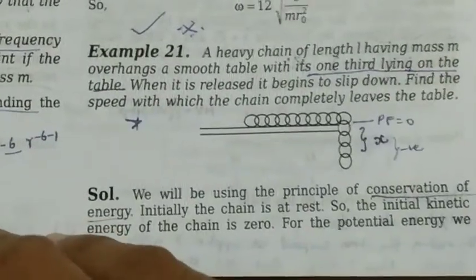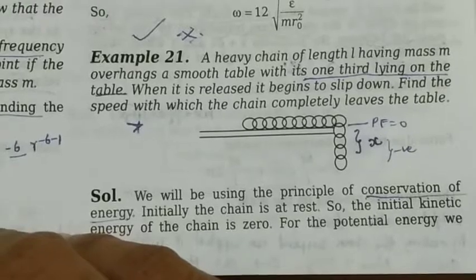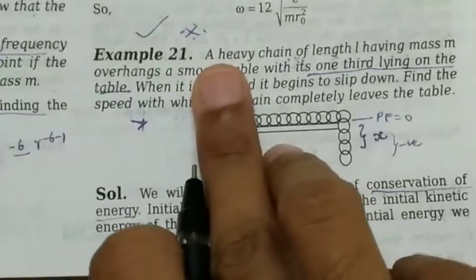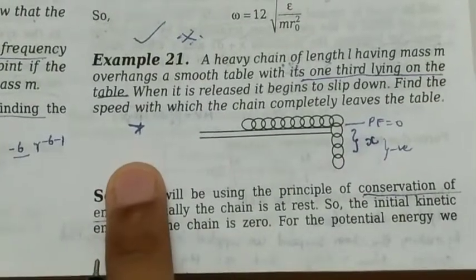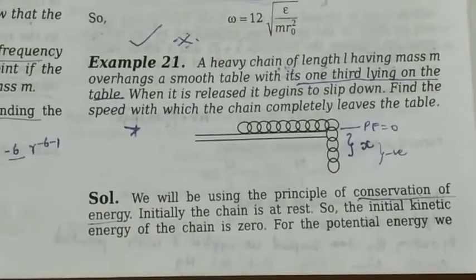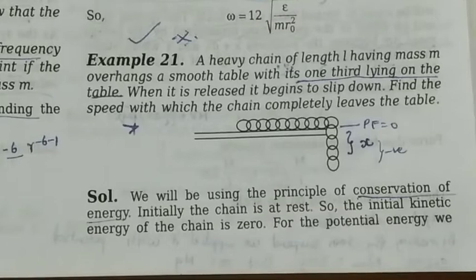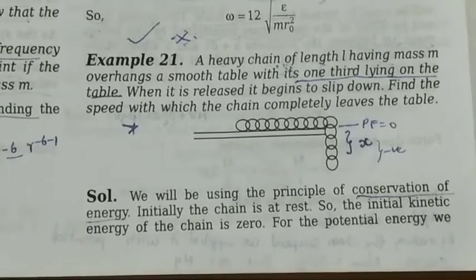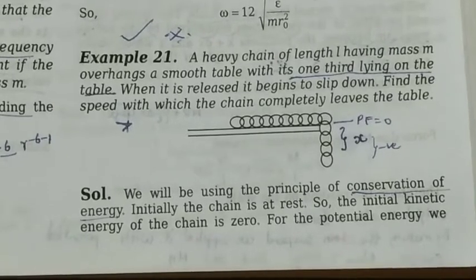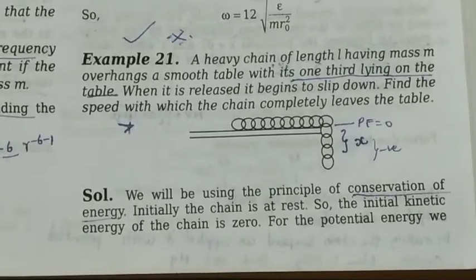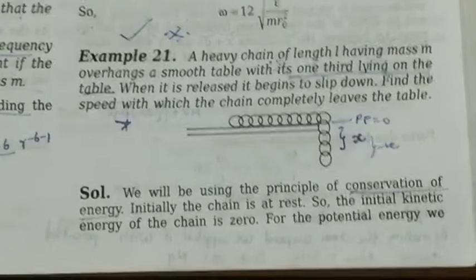So let's discuss another problem in classical mechanics. A heavy chain of length L having mass m overhangs a smooth table with one third lying on the table, only one third lying on the table. When it is released, it begins to slip down. Find the speed with which the chain completely leaves the table.